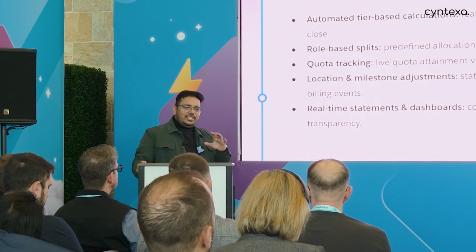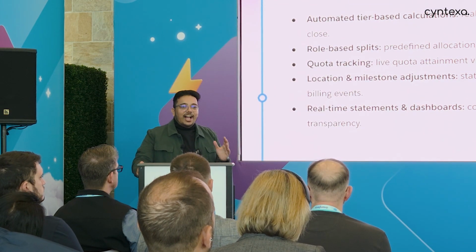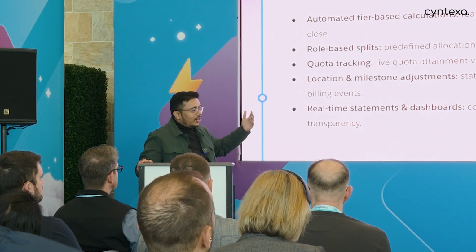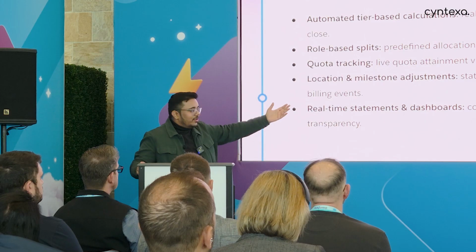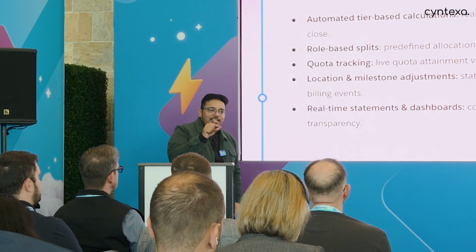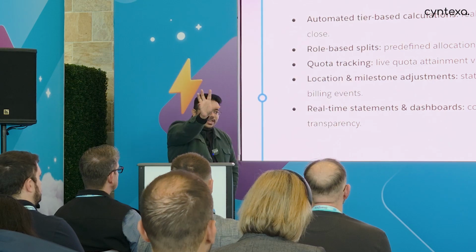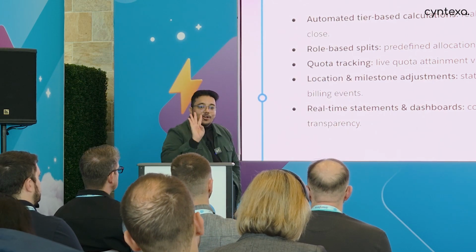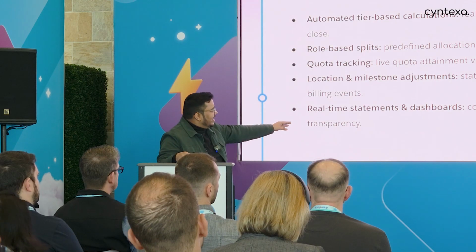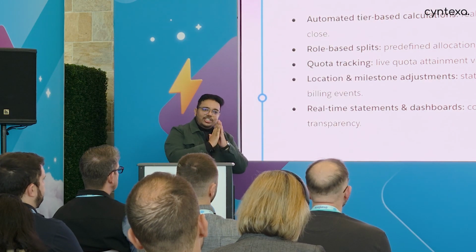Then quota tracking was easily visible, so they were able to see how far I am, how well I have to do, and what things I need to work around. Then we added location and milestone adjustments as well, so they were able to see quickly that if I am closing this deal in the state of Wyoming, then I am going to get $4,000 additional as a bonus. We provided that.